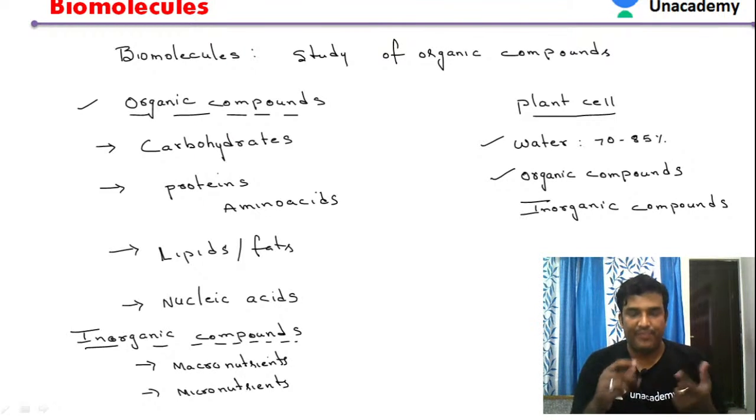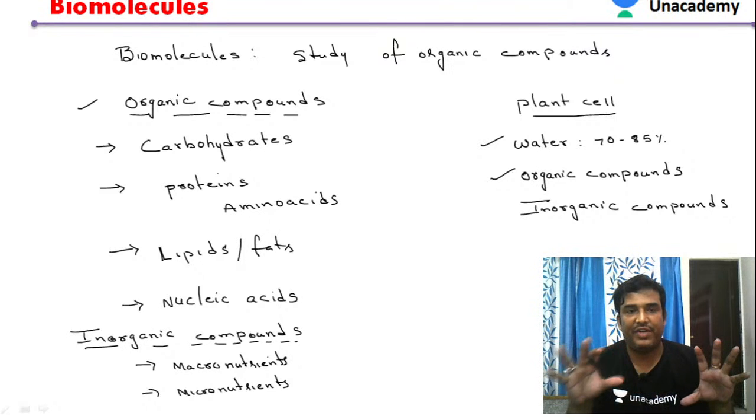So what is a biomolecule? Biomolecules involve the study of organic compounds. The different types of organic compounds present in the plant or animal cell include carbohydrates, proteins, lipids and nucleic acids. Inorganic compounds are also present in the plant cell.